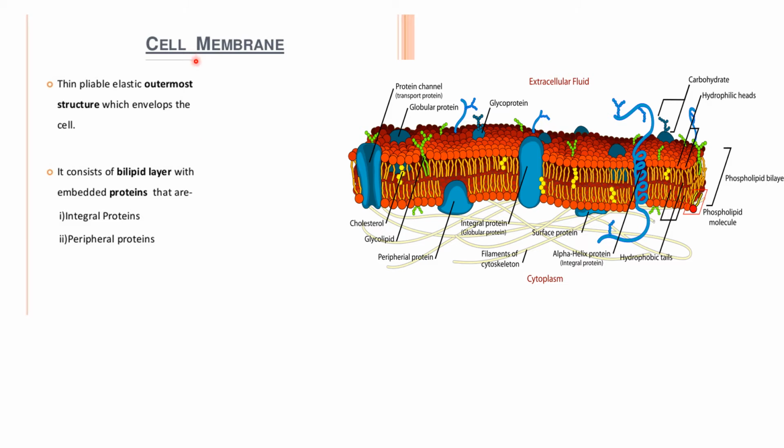Now, moving on to the second part, which is the cell membrane. It forms the outermost thin structure which envelops the cell. As we know, animal cells do not contain a cell wall, so the outermost structure is the cell membrane in animals. It consists of a bilipid layer. As you can see over here, this is the first lipid layer and the second lipid layer, with embedded proteins in them. So there are integral proteins and peripheral proteins which are present in this bilipid layer.